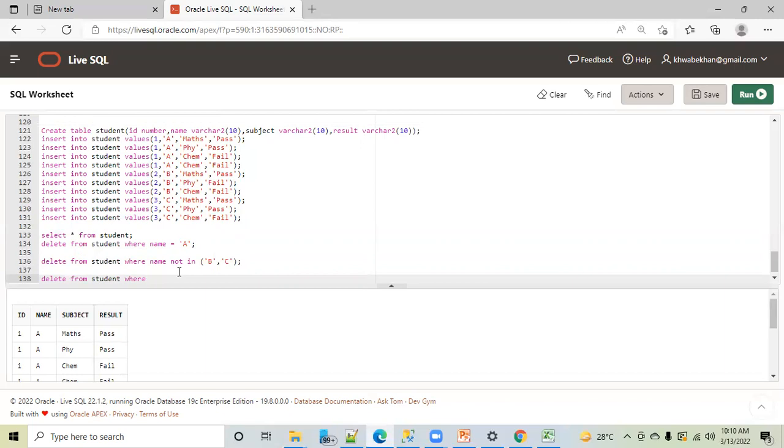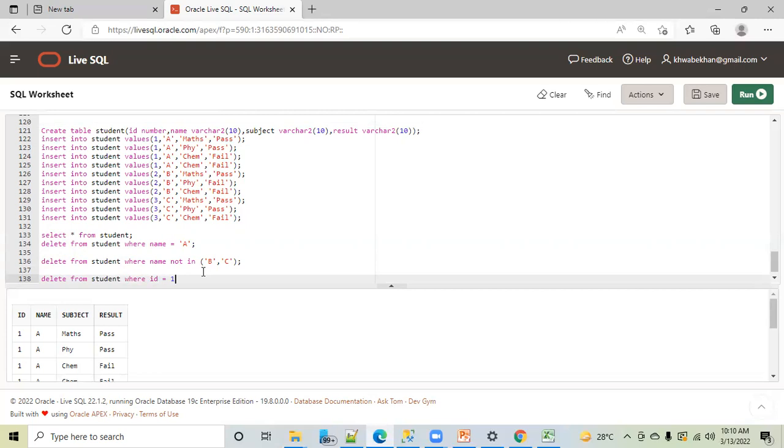Number is equal to 1. Do you have a number column here? No, sorry, ID. I mean ID. ID is equal to 1. This is also good. So now I got three solutions. You all have told me three solutions that you can do with the first query, this is the second query and the third query. I know they all will do the task. These three queries are all correct.